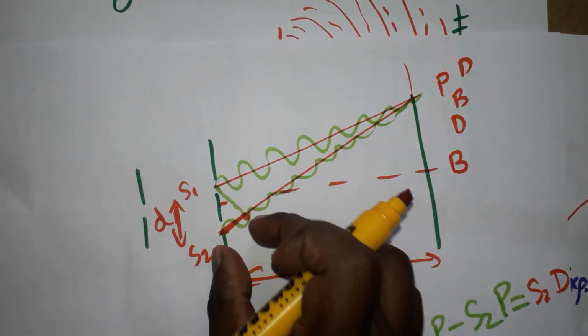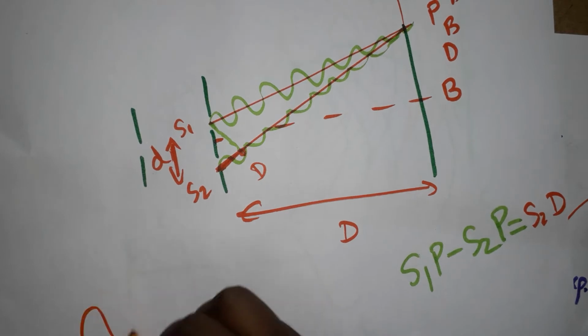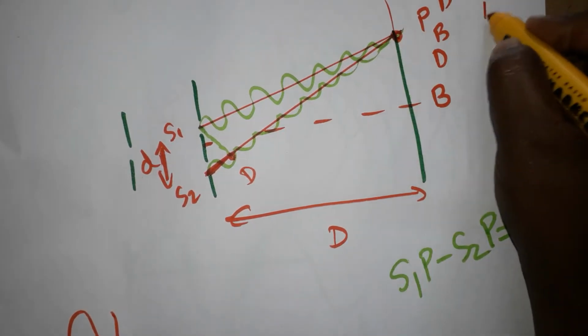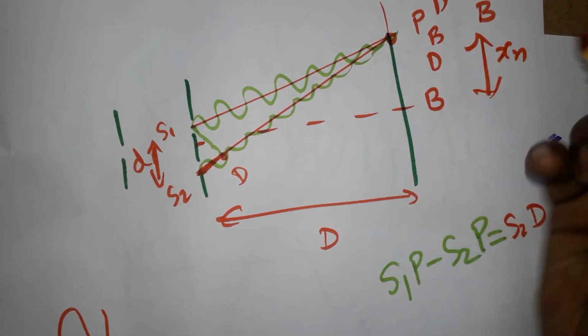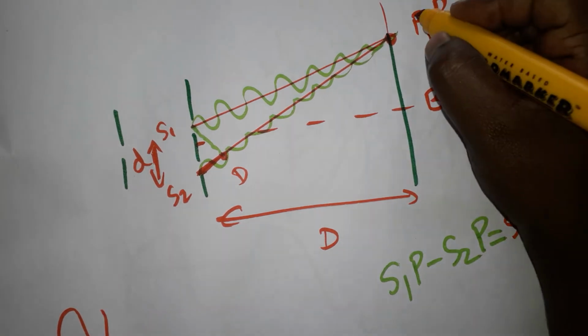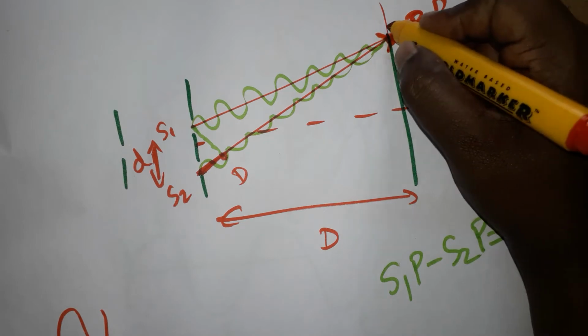When the path difference is exactly lambda, here I am going to get a bright fringe. At distance xn, wherever it is, the point I have taken is P. This is the point P.